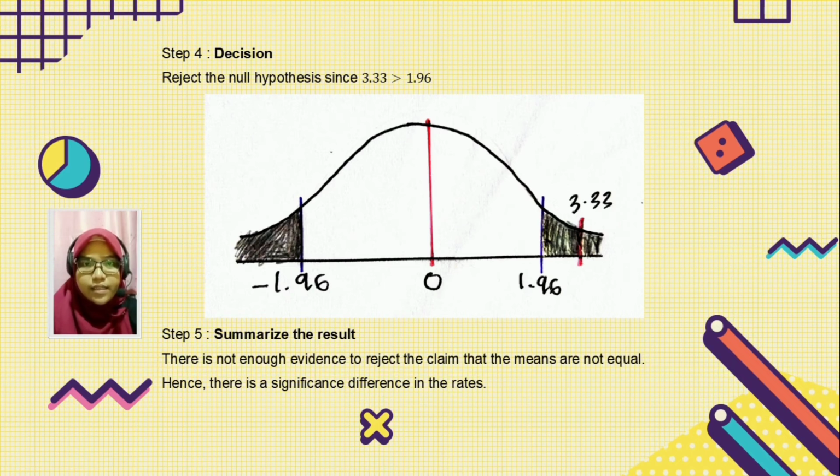And lastly, we must summarize the result. There is not enough evidence to reject the claim that the means are not equal. Hence, there is a significant difference in the rates.